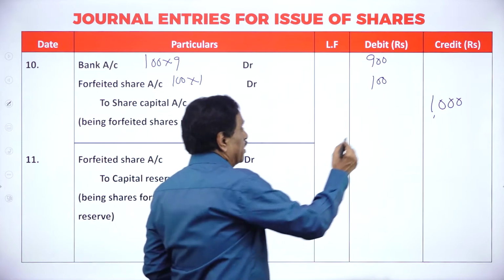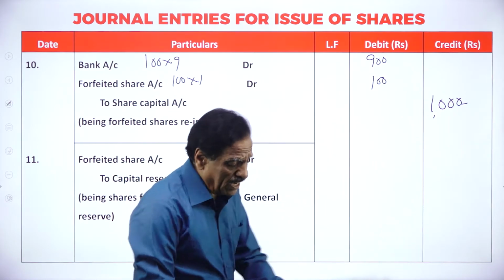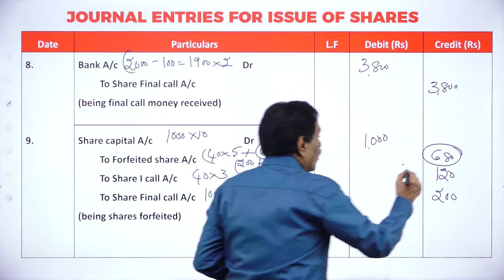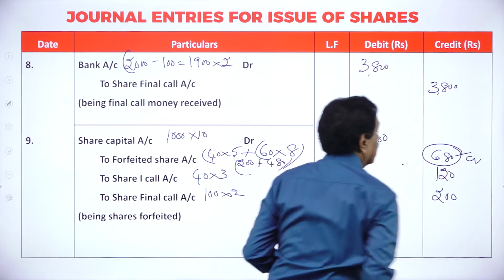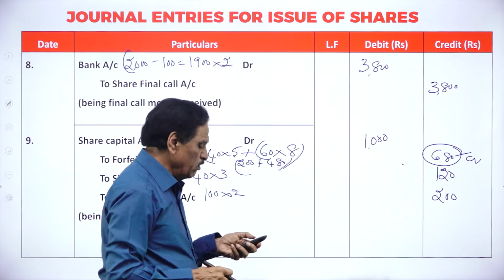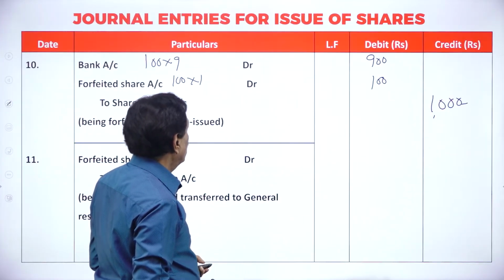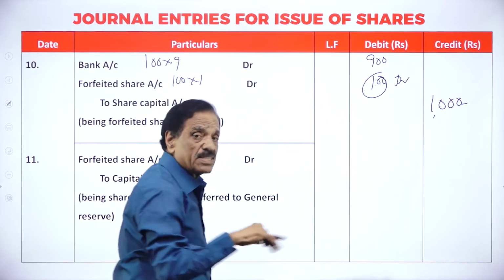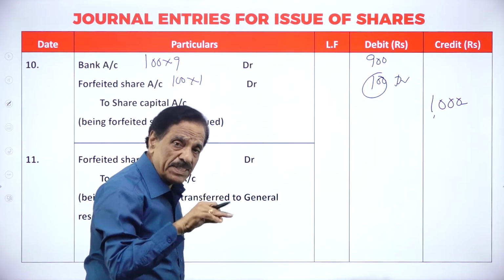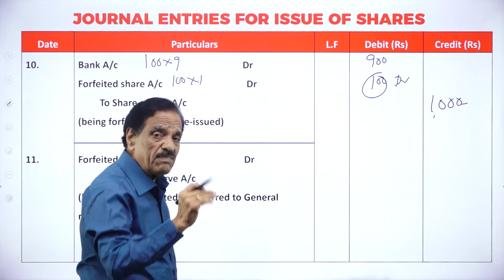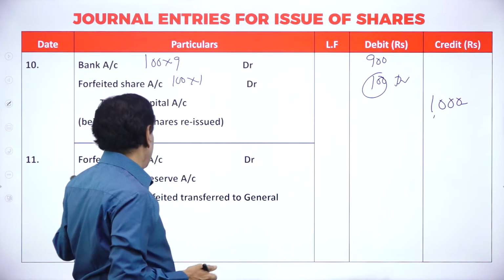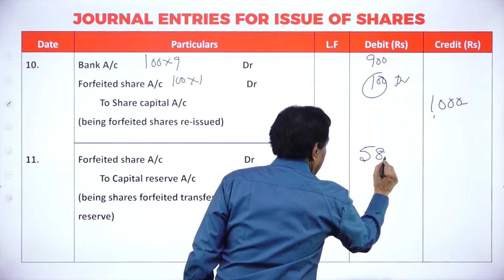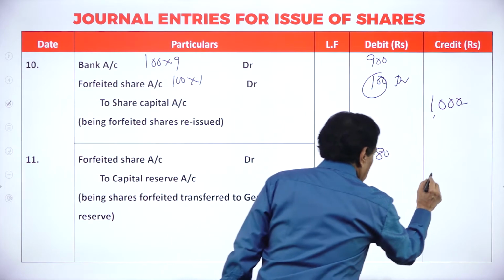So totally 1000. If you see in the last entry, in the forfeiture how much you got, this is a credit entry. Then when it's reissued, you got a debit entry. So 680 is credited, 100 is debited, means how much is credited? 580. That will go to capital reserve. Entry: forfeited shares account debit 580 to capital reserve account 580.